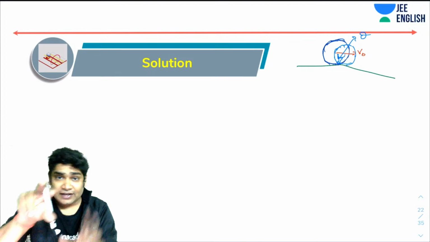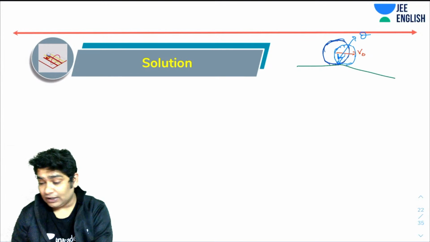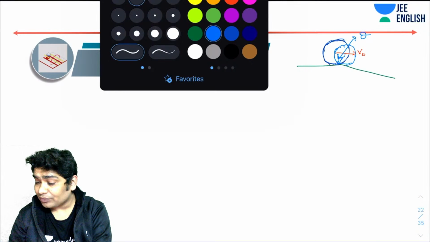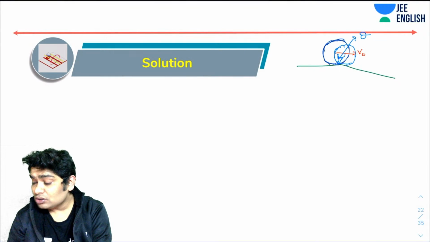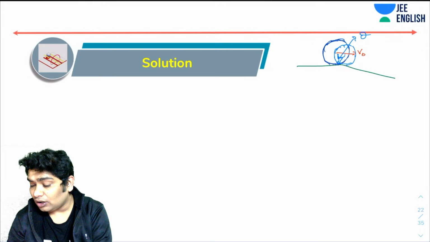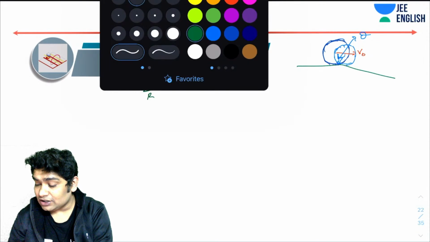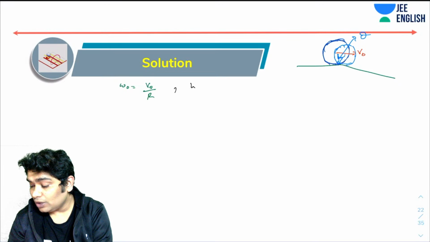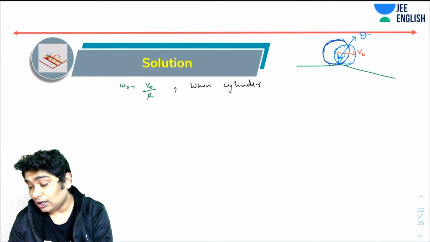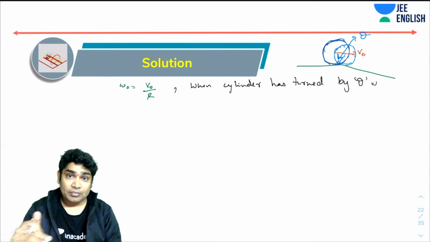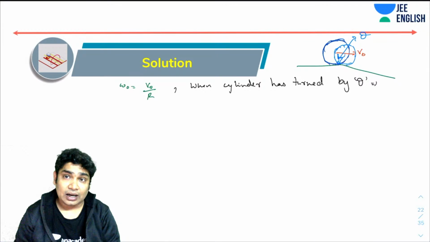Let's see. So imagine if it has rotated by some angle theta, then what is the new omega? Let's imagine right now omega naught was, let's say, V naught over R. If I apply energy conservation, when the cylinder has turned by theta, its center of mass would have come down by a height of R(1 minus cos theta).